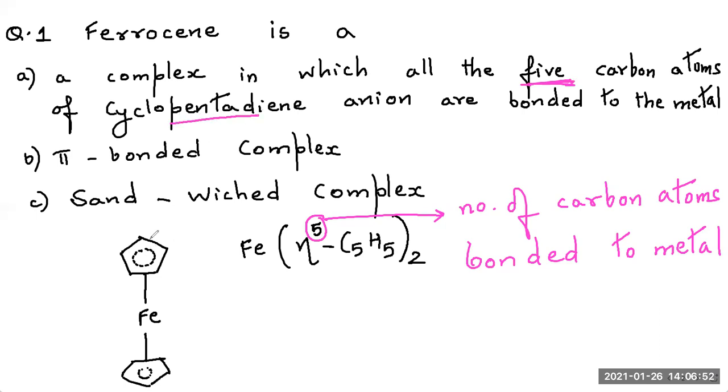That means both the cyclopentadiene rings are connected by all the 5 carbon atoms. The circle inserted inside, which is a dotted circle, indicates the pi bond. We've learned this in the benzene structure also, so even B is right. And this is a sandwiched complex, you can see. So the answer is all A, B, C are correct.